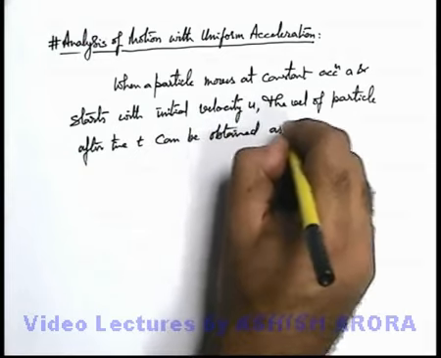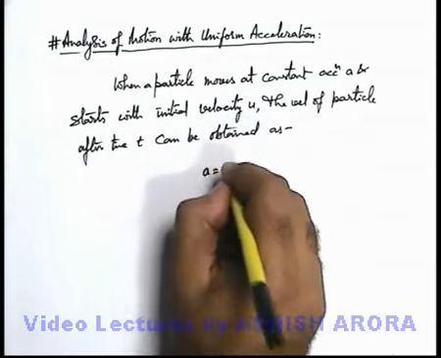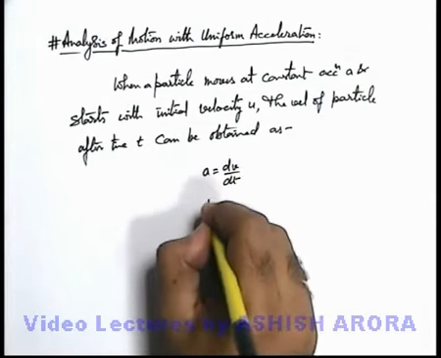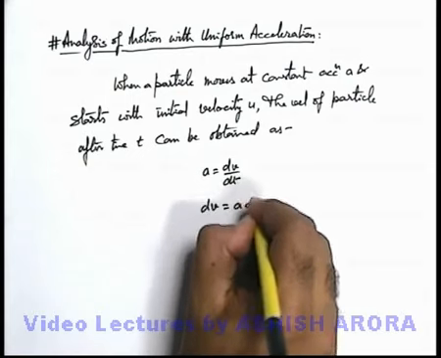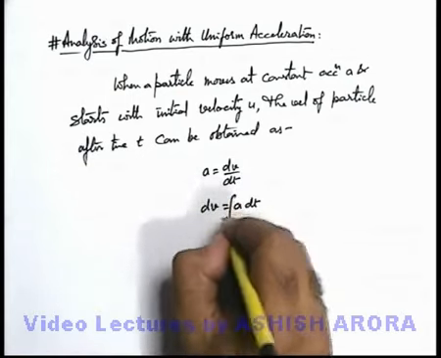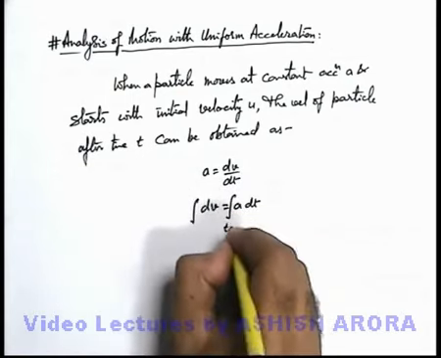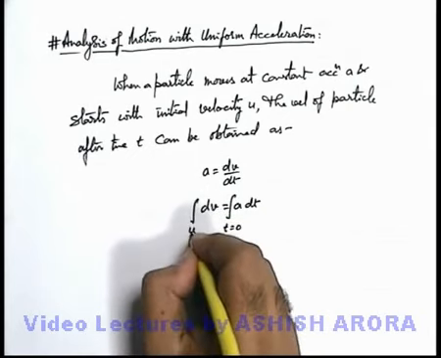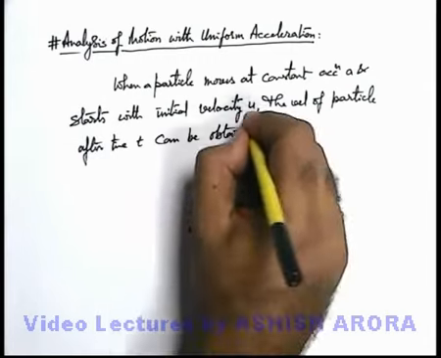obtained as follows. We write acceleration as dv by dt, and here we can write dv equals a dt. Now we integrate this expression. At t equal to 0, the limit of velocity is u, since it starts with initial velocity u, which was given.